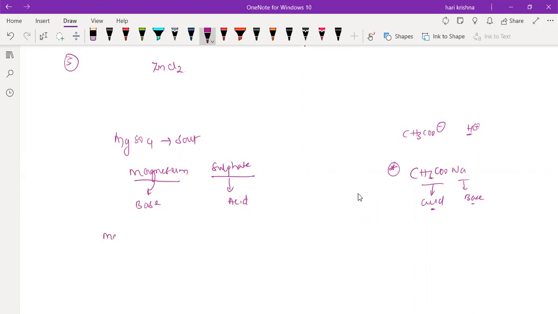So magnesium will show +2 and the base is OH minus. So it will form Mg(OH)2. The acid is sulfate, SO4 minus 2. For the acid you have to add H plus always. Cross it: 2 and 1, H2SO4. Clear? Yes, sir. Is it clear or any doubts still? Clear.